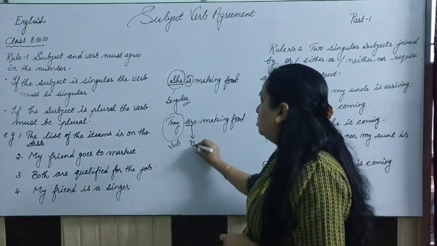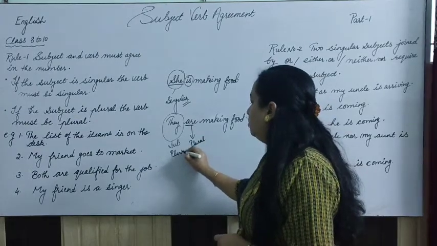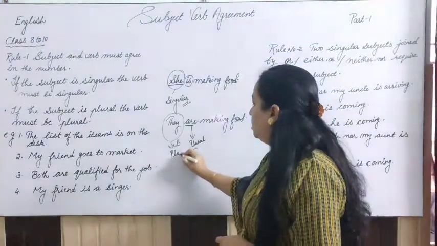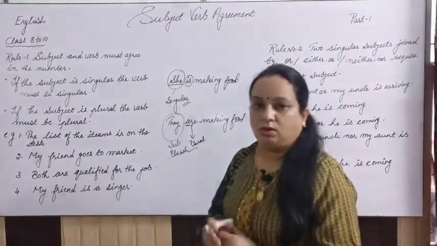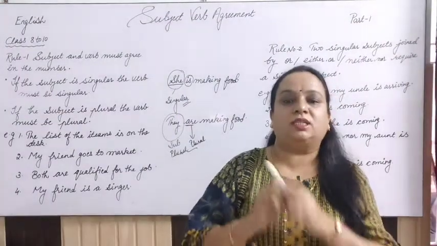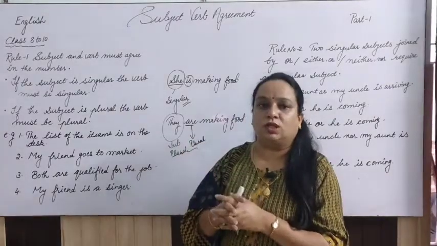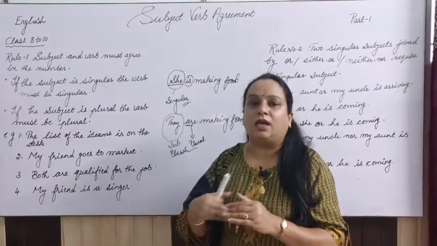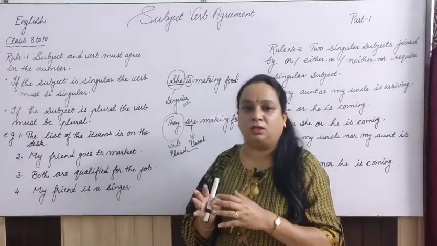Subject is plural, verb is plural, right? When the subject is singular, then the verb is also singular. So the subject and the verb we are using should both agree, right?